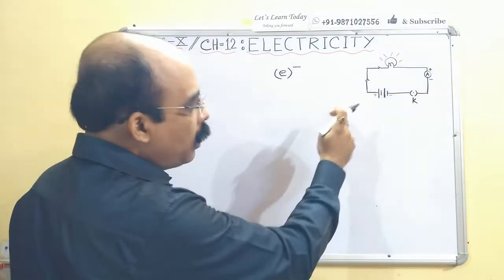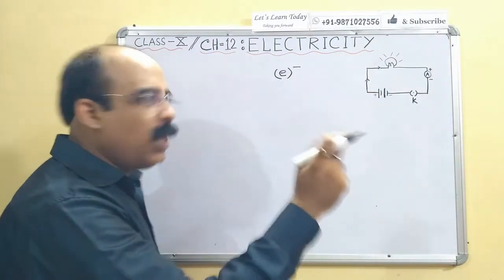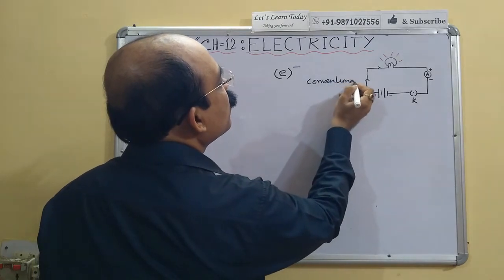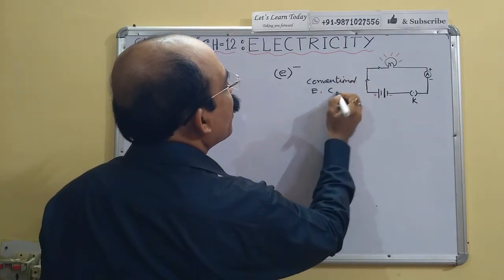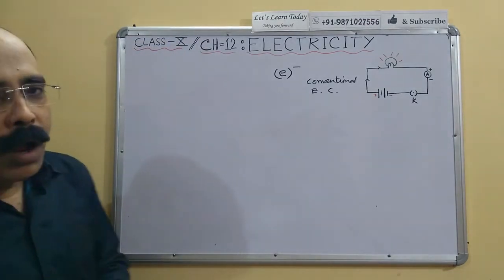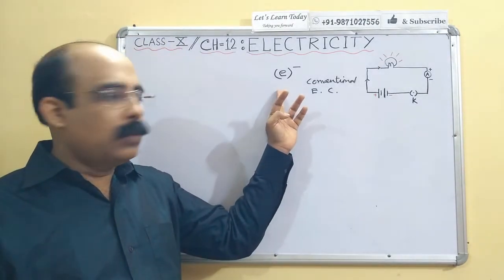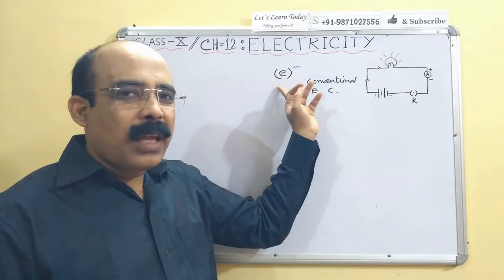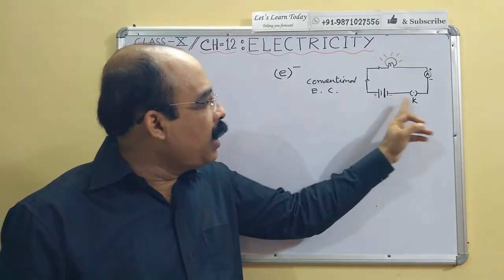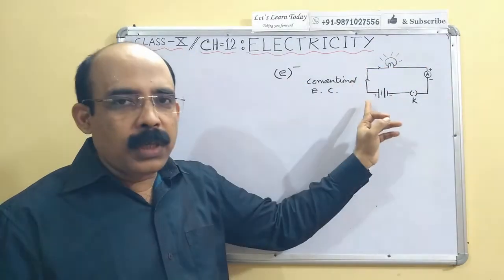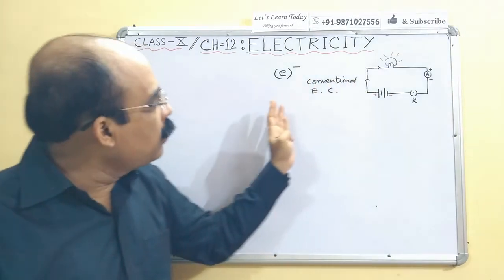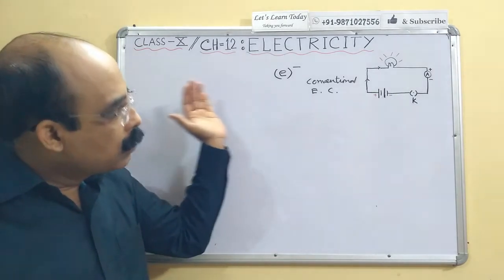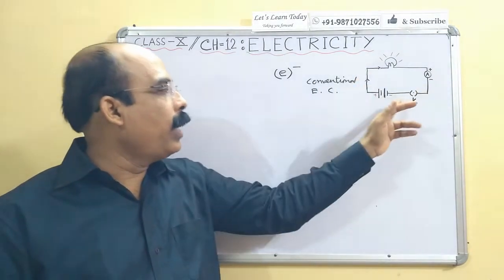This flow of electric current from positive terminal to negative terminal is the conventional electric current. But after the discovery of electrons, it has been shown that the electrons flow from the negative terminal towards the positive terminal, and this is the charge flow, and electricity flows through a conductor wire.